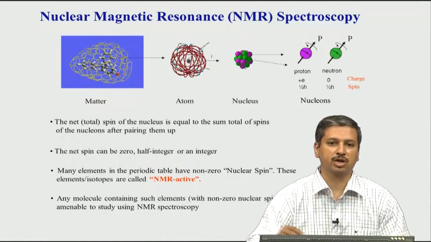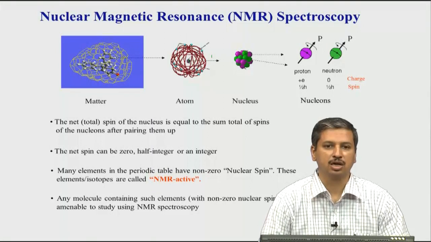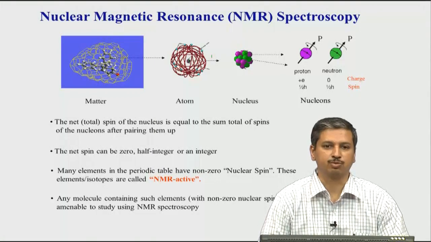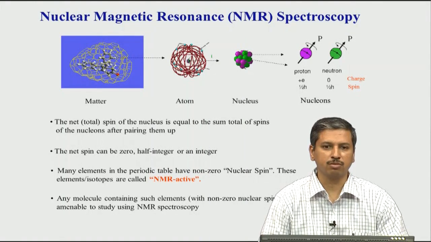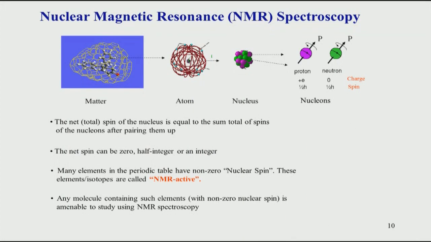We will see shortly what the conditions are which are important for getting a total spin of a nucleus not equal to 0, equal to a half integer or integer. For this concept, that it is possible to study a nucleus or element by NMR, we use the word NMR active. So, we will say this particular nucleus is NMR active, or this particular nucleus is not active, so we will say NMR inactive.